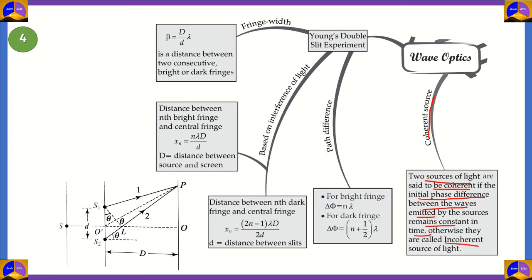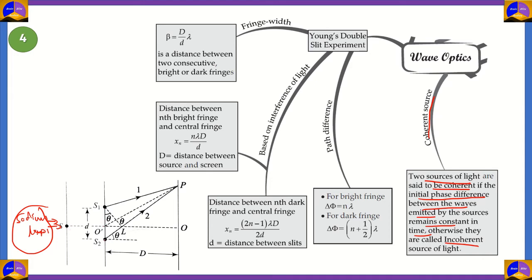Now, in Young's double slit experiment, we have a sodium lamp kept on the left side, and from the sodium lamp, light was incident on a single slit, S. From this single slit, the light will now reach two slits which are at equal distances, S1 and S2.